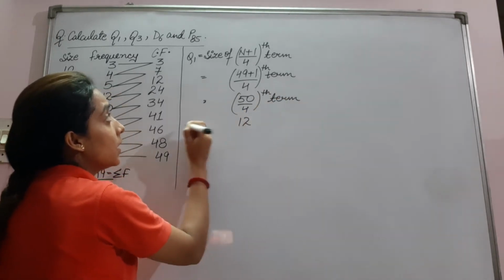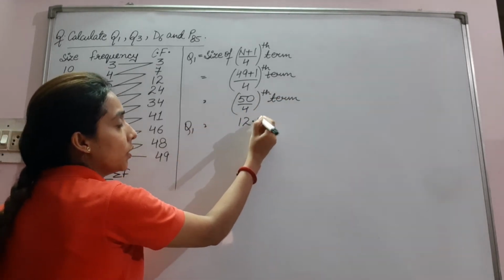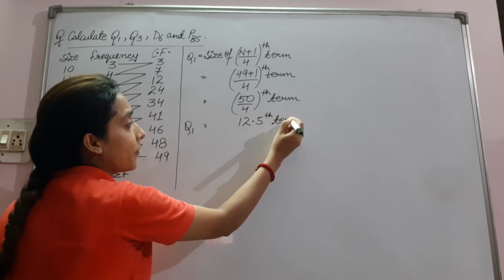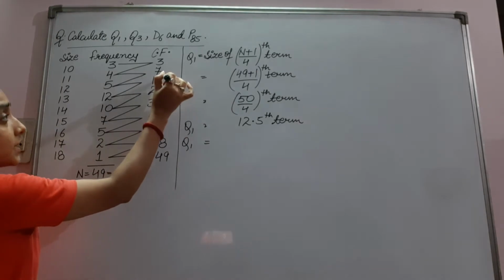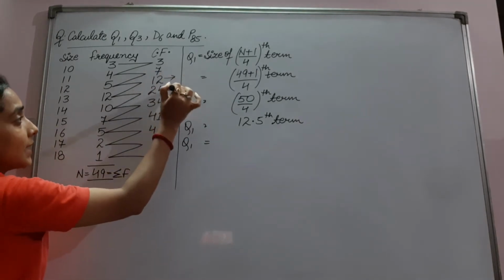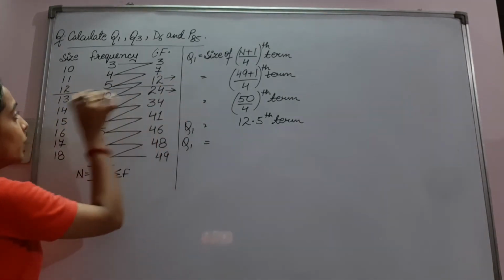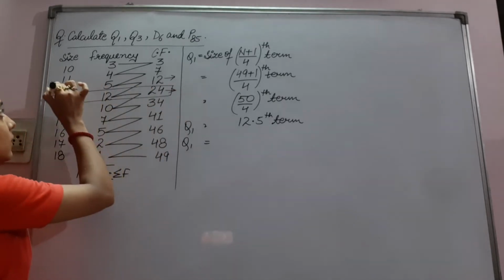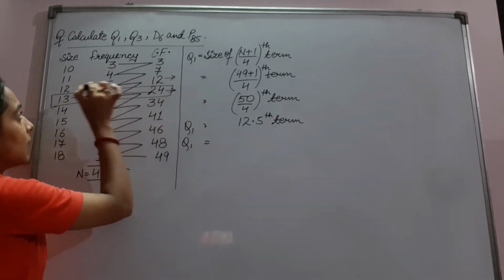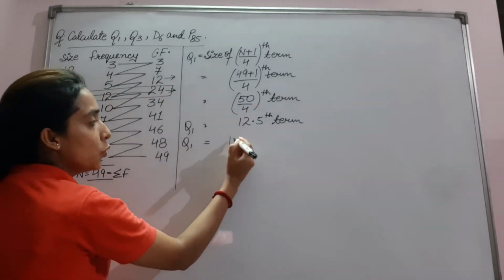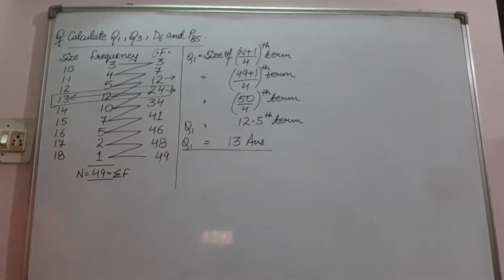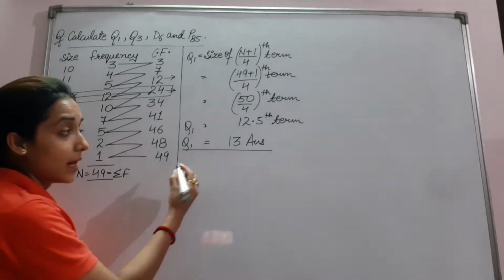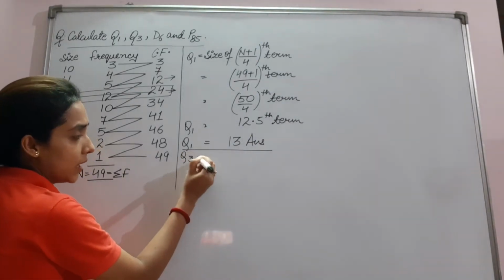It will be Q1 is equal to 12.5th term. 12.5th term is more than 12 but less than 24. It will lie in this only. So the answer will be Q1 is equal to 13. Right?